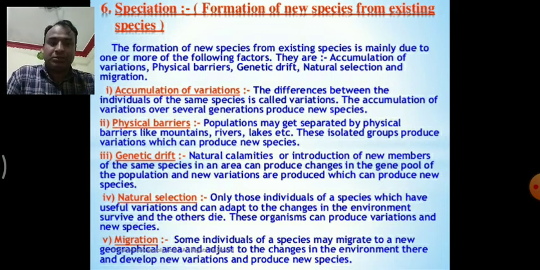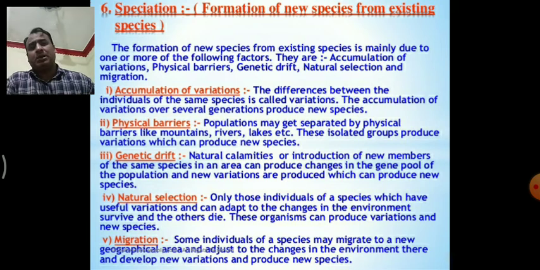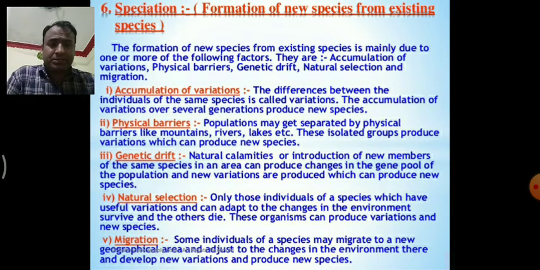Then natural selection. Only those individuals of a species which have useful variations and can adapt to changes in the environment survive, and the others die. These organisms can produce variations and new species. Natural selection means nature selects the stronger ones. Nature can also bring variation in an organism, and that organism can survive according to the circumstances or the surrounding situation.